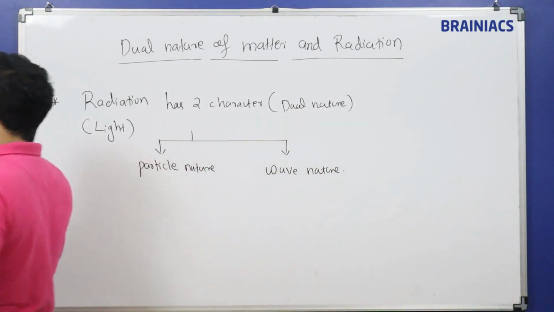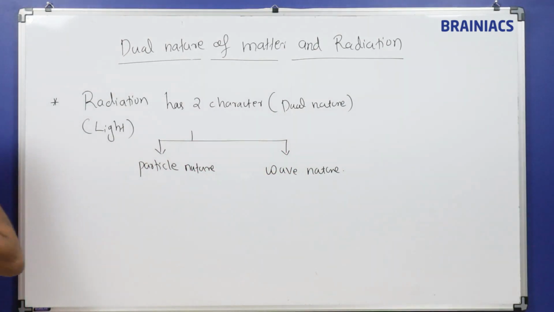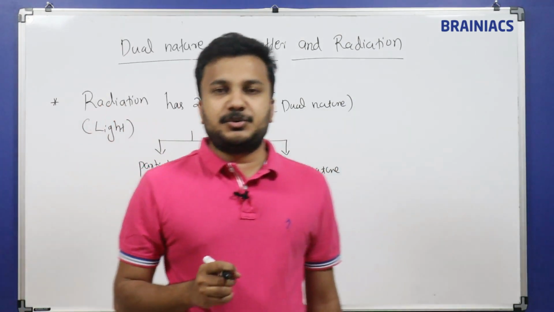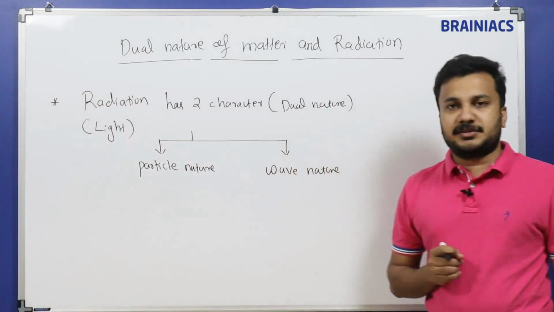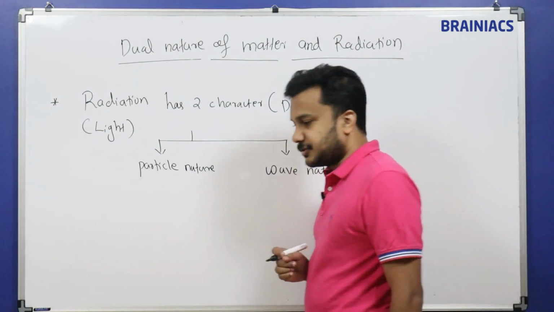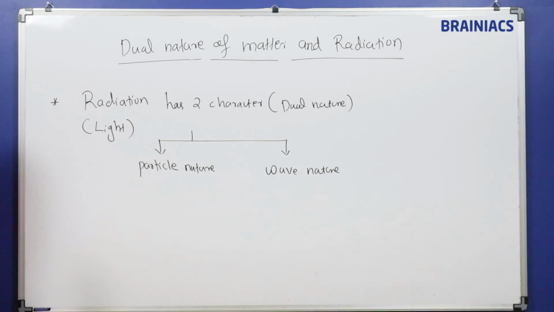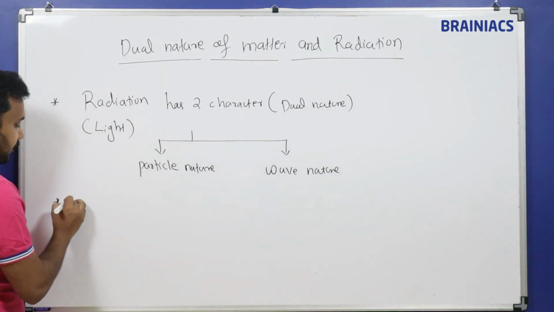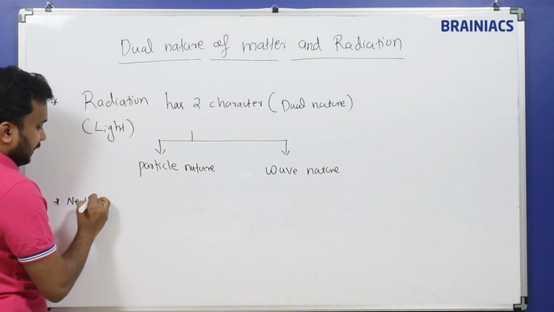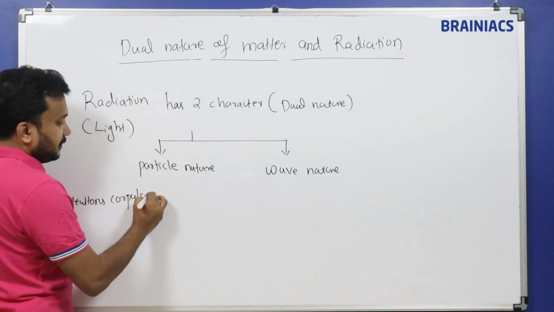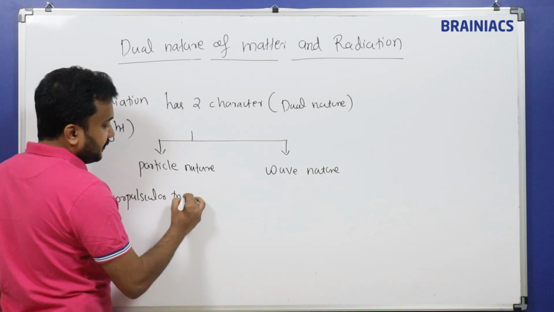How things went in science: when we started to study about light, it is called optics. Study of light is called optics. We will learn about optics very detailedly. So first, Newton mentioned Newton's corpuscular theory, this is the first theory.